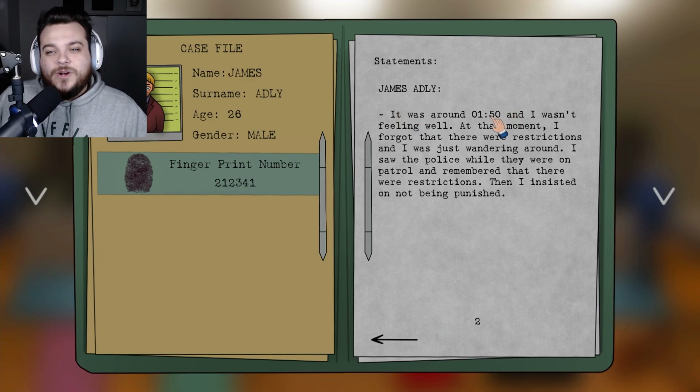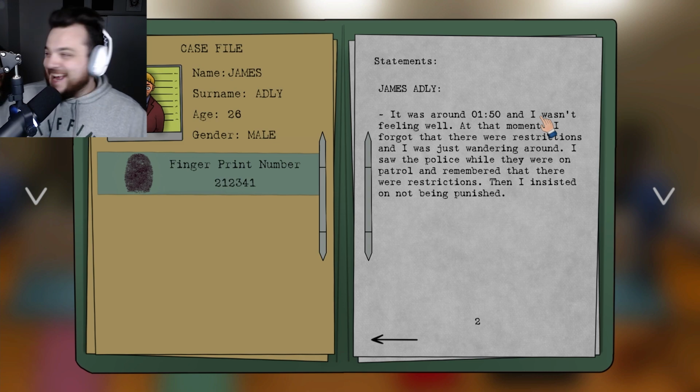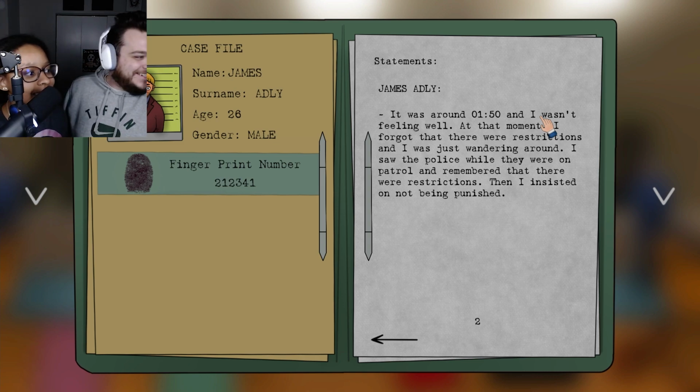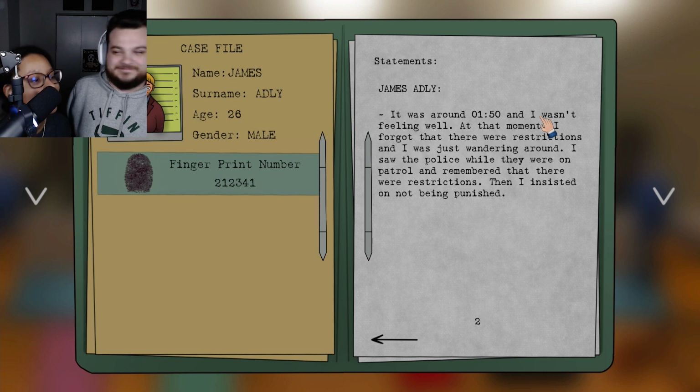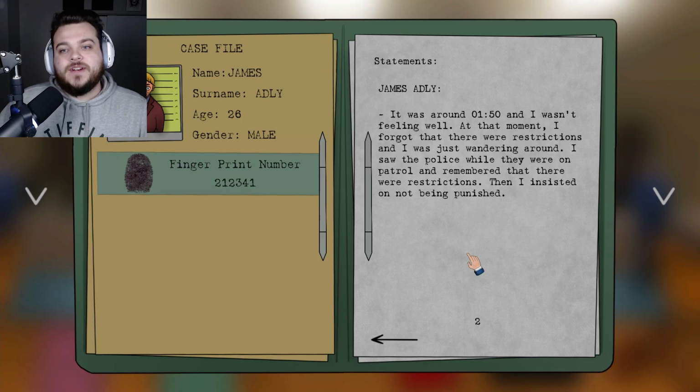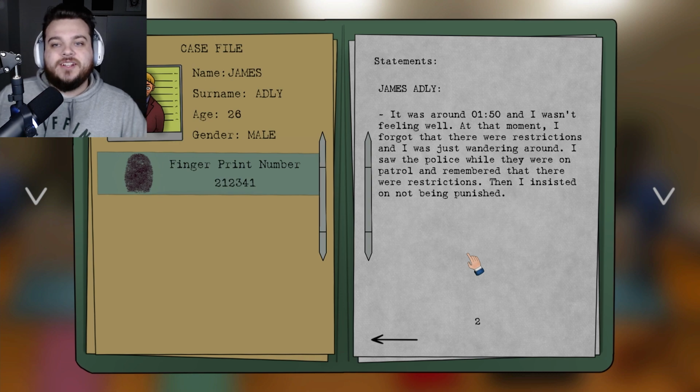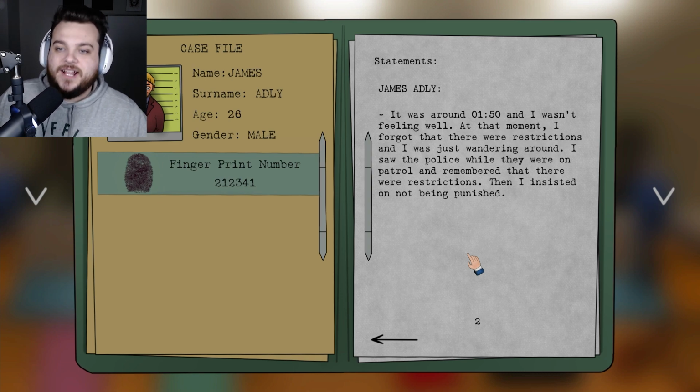It was around 1:50. Get out of here. What are you doing? Hello, people. Is this live? No, it's not live. It was around 1:50 and I wasn't feeling well. At that moment, I forgot there was restrictions and I was just wandering around. I saw the police while they were on patrol and remembered that there were restrictions. Then I insisted on not being punished.